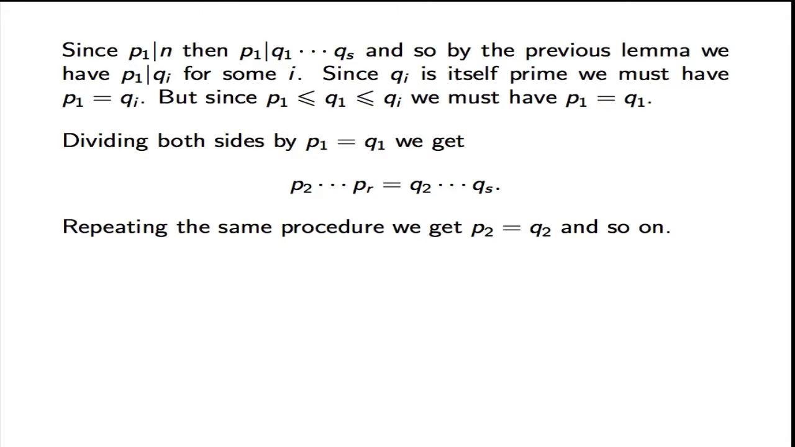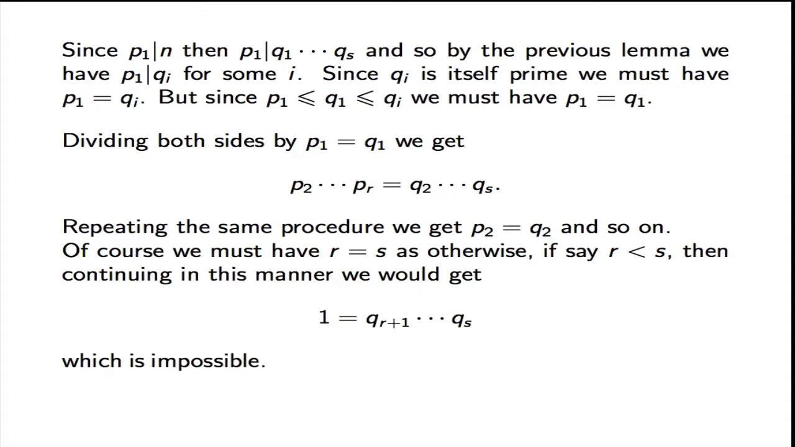And we're repeating the same procedure, we get that P2 is equal to Q2, and so on. And of course now we must have that R is equal to S. Otherwise, if for example R was less than S, then if we continue in this manner, we will get that all the P's will cancel, and we will get that 1 was equal to Q_{R+1} times ... times QS, which is impossible, because the Qi's are primes, and they are greater than 1.